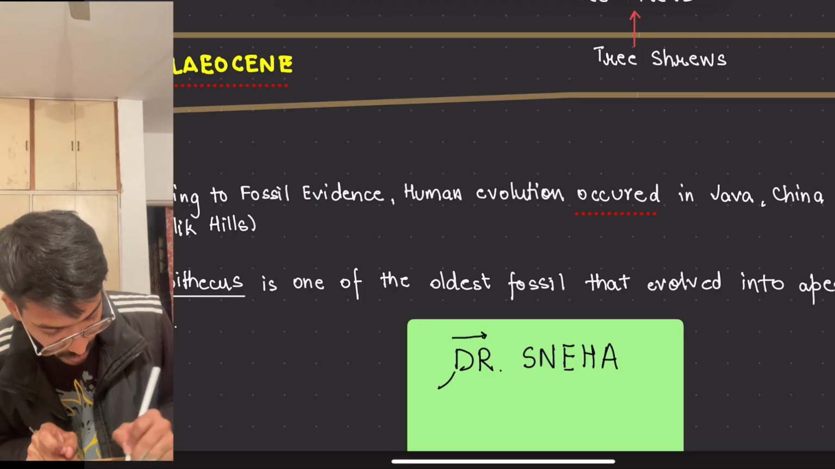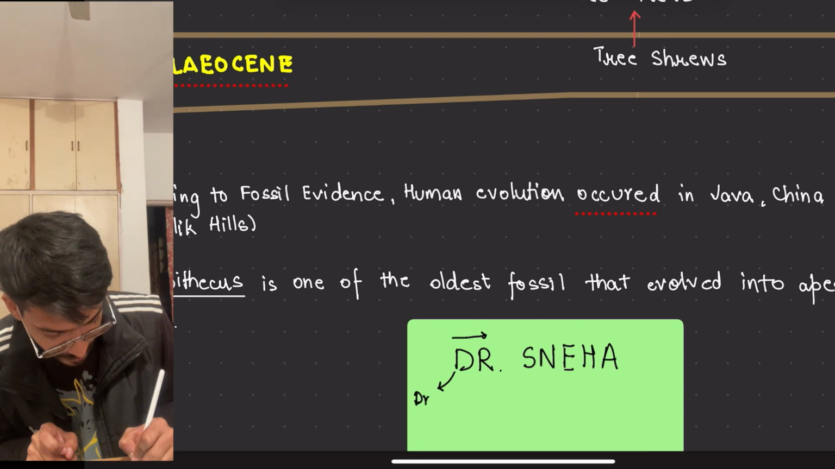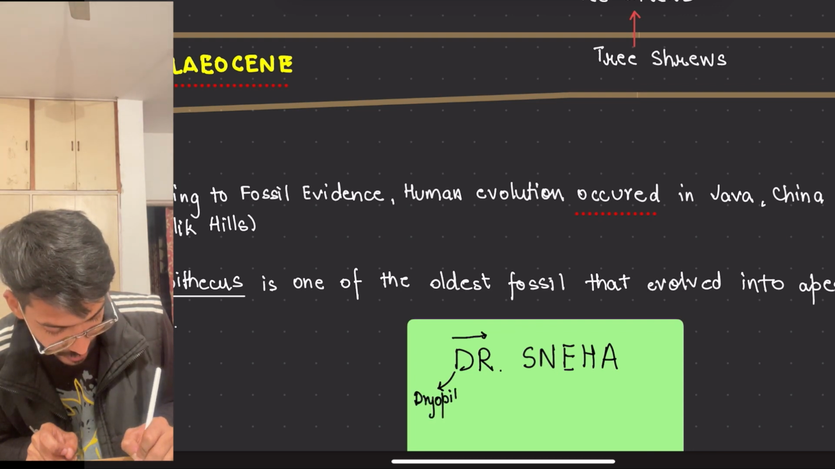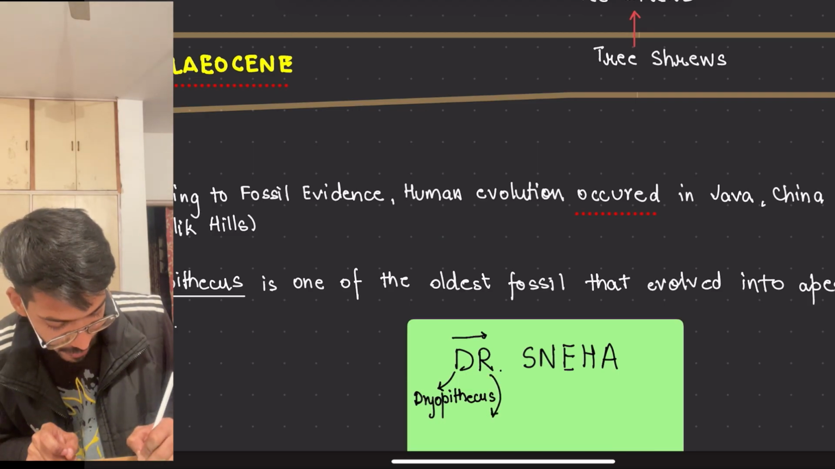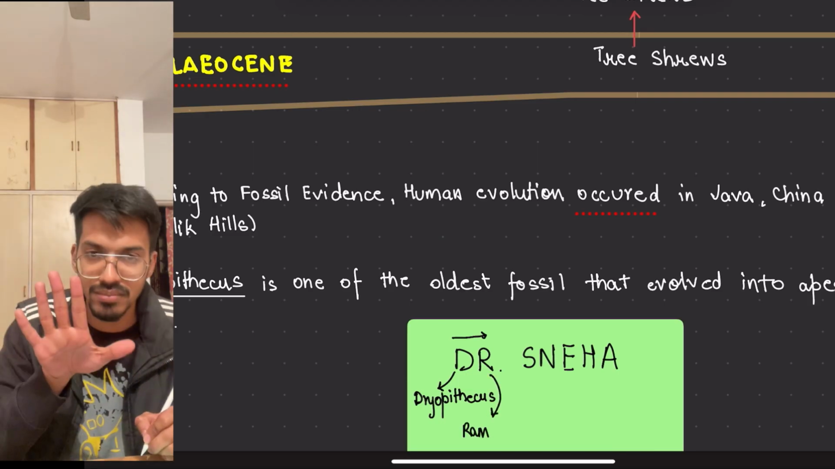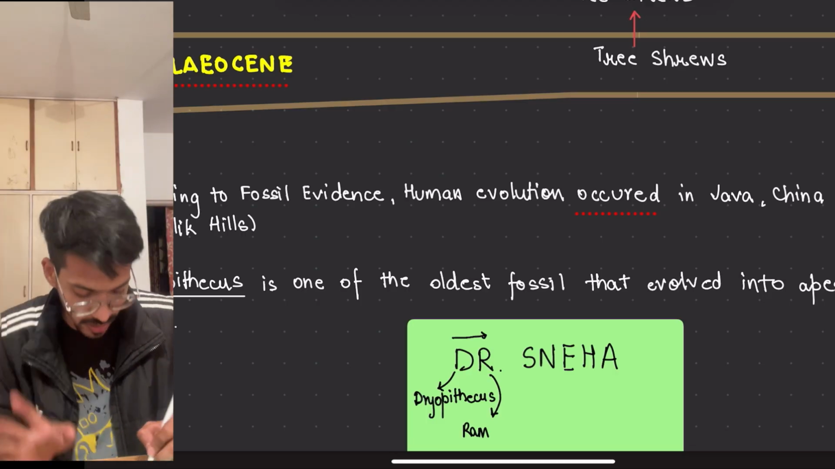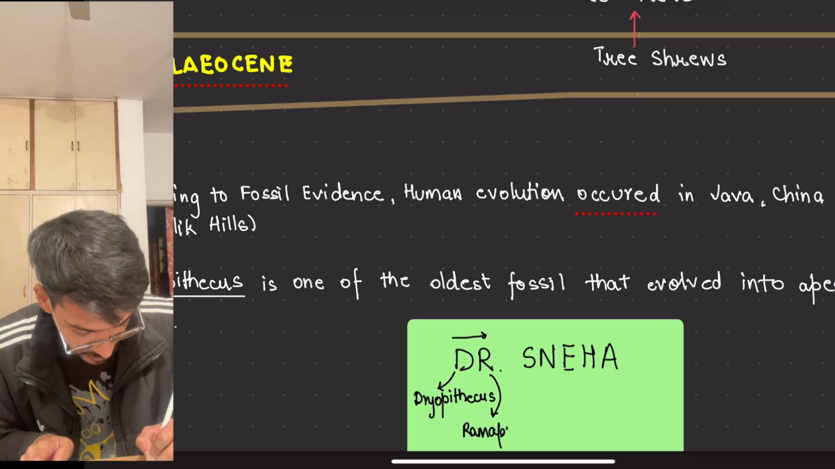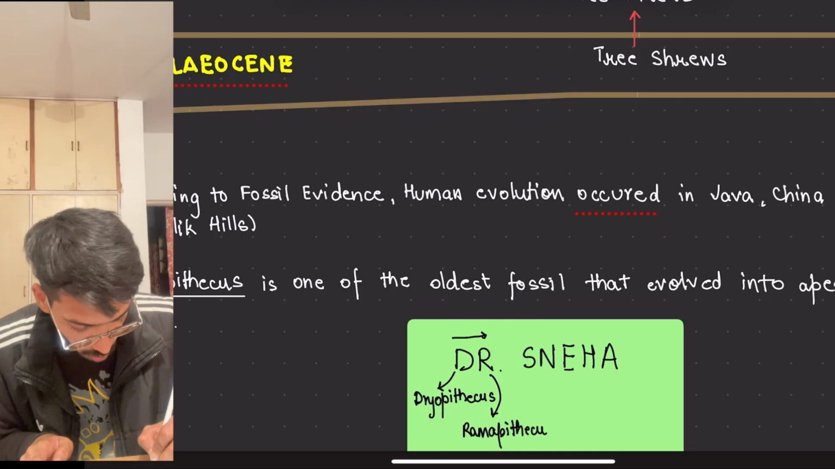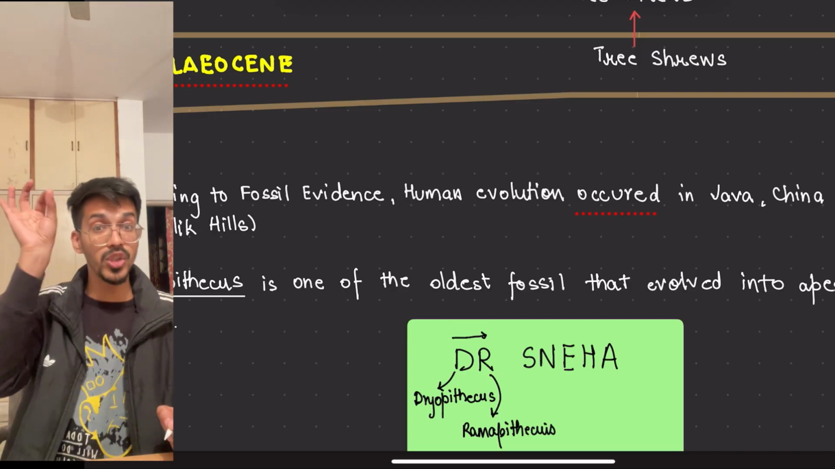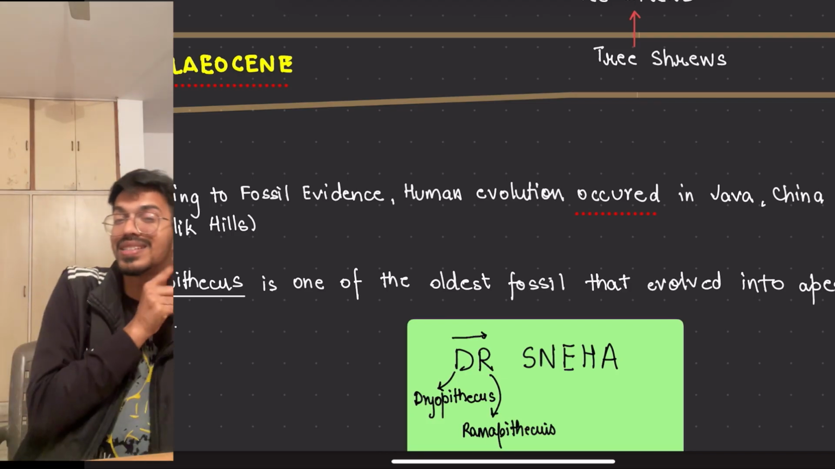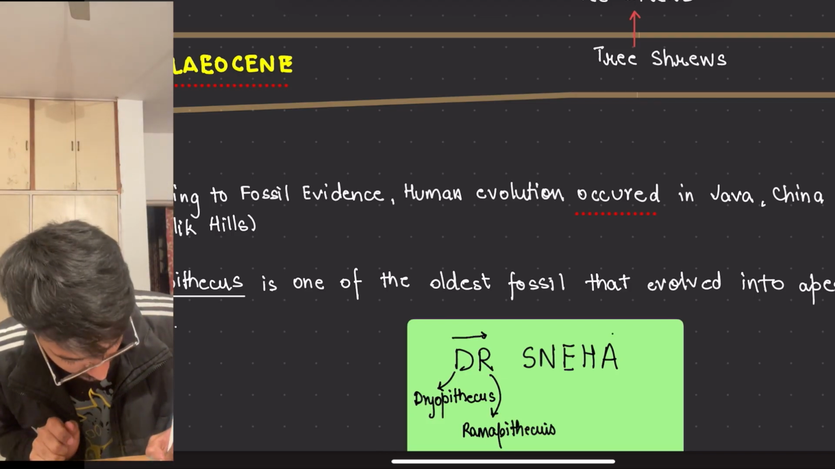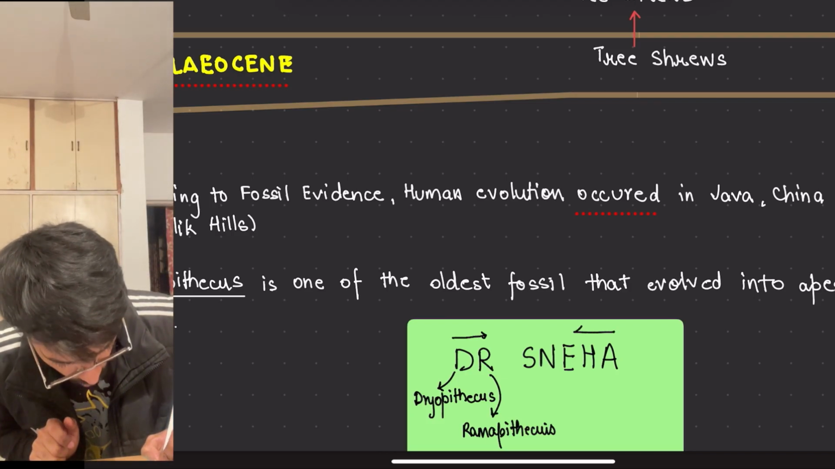D for Dryopithecus, so from here everything started. R for Ramapithecus. At least remember the name. Dryo is there, Rama is there, Australia is there, right? Ramapithecus. Now what happened? A dot came, meaning full stop. So you will go towards the other side. This way you have to run now again.